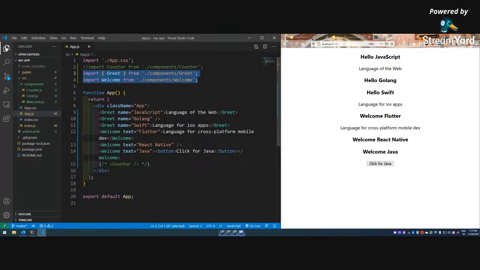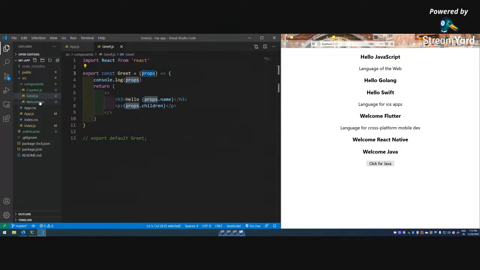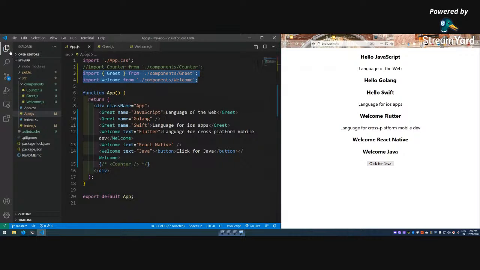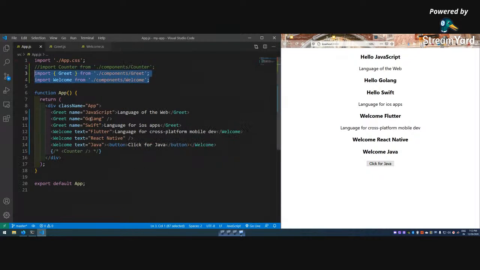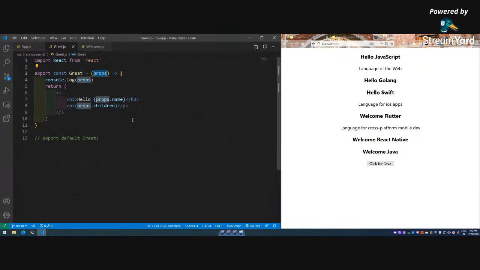There are two different ways for destructuring. It is not required to destructure actually, but in any React project you'll see this destructuring done a lot by React developers. This is again not a React concept, this is an ES6 concept actually. So we are seeing prop destructuring. As you might see, props is there, then we have to use props.name, props.children again.